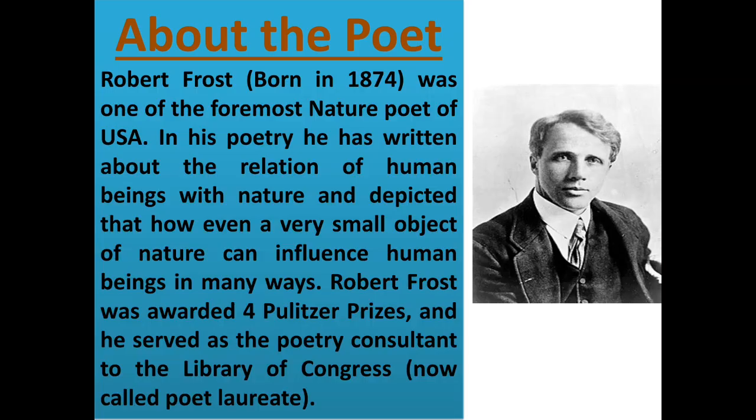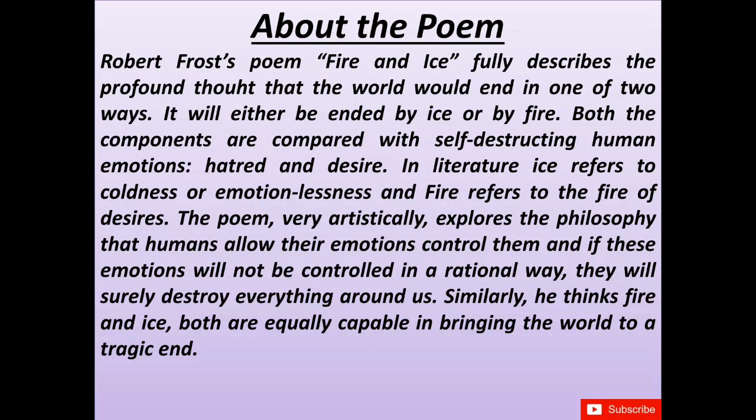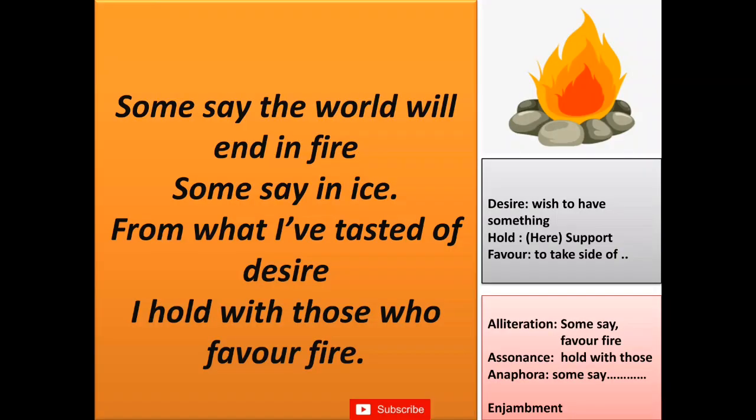So first of all, we'll know about the poet himself. Poet Robert Frost. He is one of the foremost nature poets of America, and his poetry has been written about nature, and he also tries to show the relationship between the human beings and nature through his poetry. And the poem Fire and Ice fully describes the deep idea that one day the passions and the hatred will be the reason of ending this world. These are two components that have the disastrous power, and the world will end by one of these two components. So we'll start the poem here.